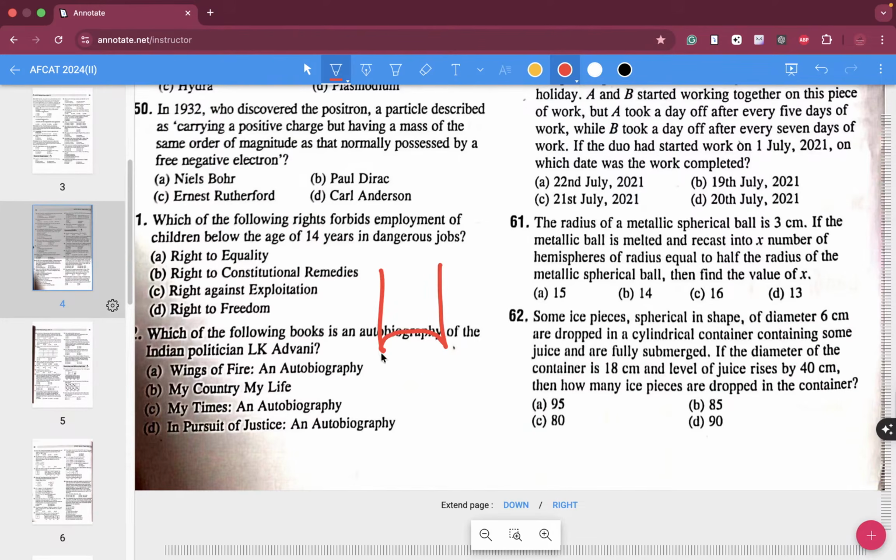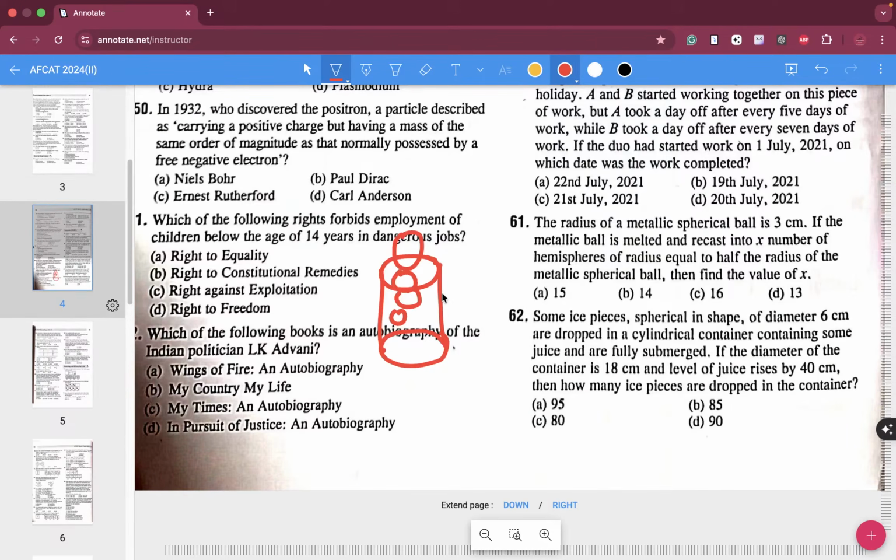Of diameter 6 centimeters are dropped in a cylindrical container containing some juice and are fully submerged, right? If the diameter of the container is 18 centimeter and the level of juice rises by 40 centimeter, then how many ice pieces are dropped in the container? Yeah, $1 million question. Absolutely $1 million question, right?